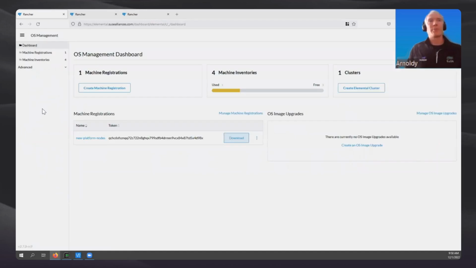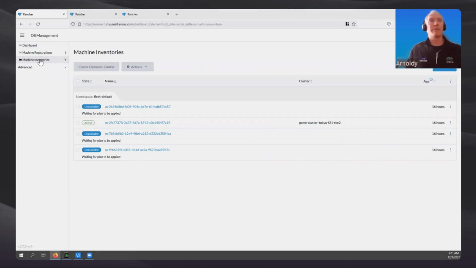If we come here to operating system management, this is the dashboard we use to manage the operating systems for the Kubernetes edge nodes. If I come here to machine inventory, I see I have 4 edge nodes that have already made themselves available to my Rancher server.